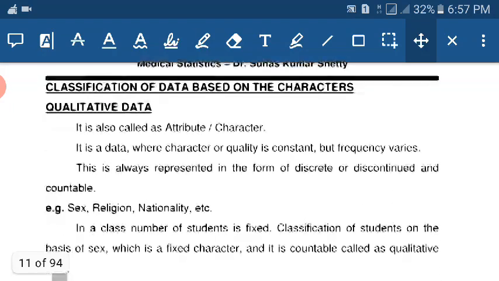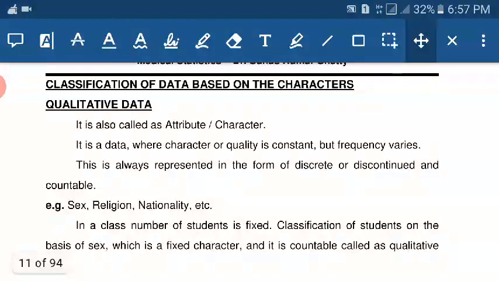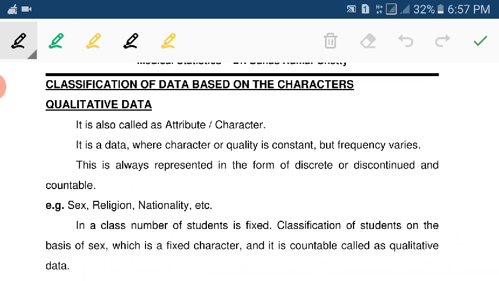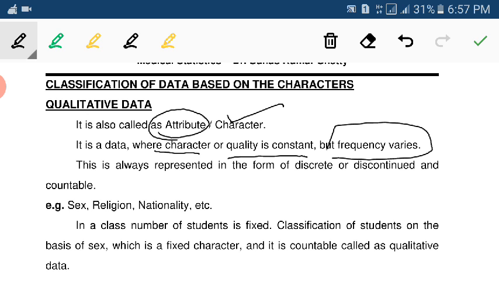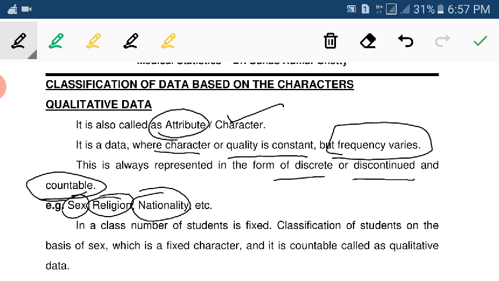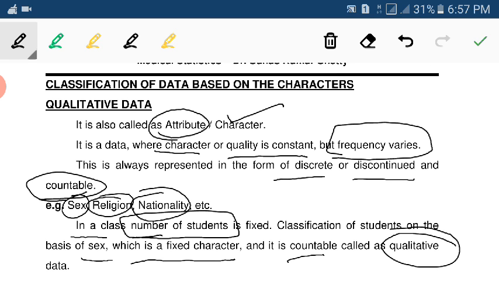Then classification of data on the basis of characters. Means qualitative data. What is qualitative data? It is also called an attribute or a character. It is the data where a character or a quality is constant but a frequency varies. This is always represented in the form of discrete or discontinuous and countable. Example: sex, religion, nationality. In a class, the number of students is fixed. Classification of students on the basis of sex, which is a fixed character and countable, is called qualitative data.